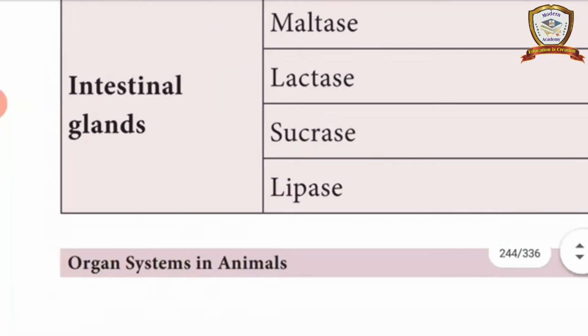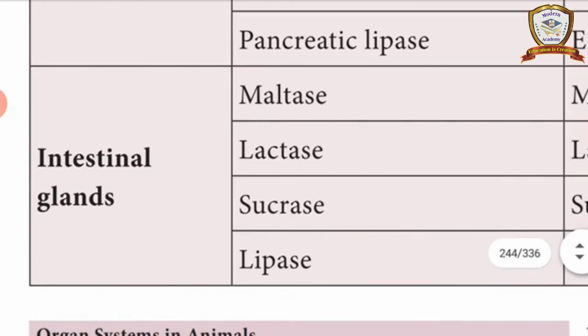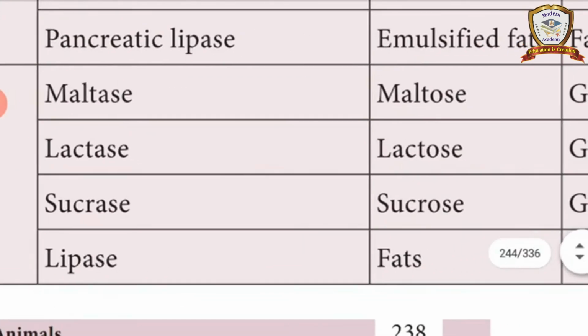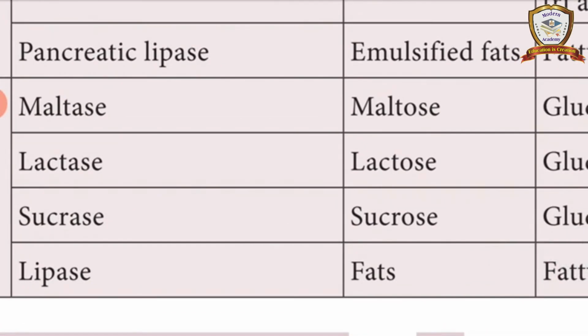The next one is the intestinal glands, the last gland. Okay, so the digestive glands are the salivary glands, gastric glands, pancreas and intestinal glands. The last one, the intestinal glands, secretes maltase, lactase, sucrase and lipase. Maltase acts on maltose. Lactase acts on lactose. Sucrase acts on sucrose. Lipase acts on fats.